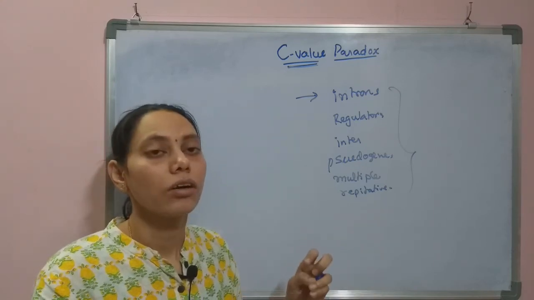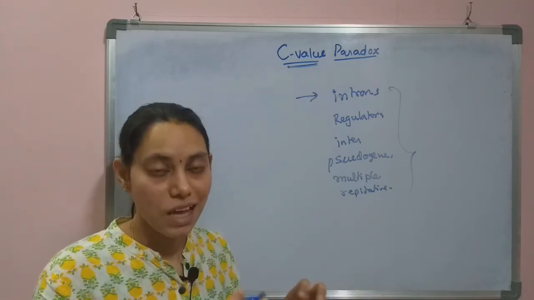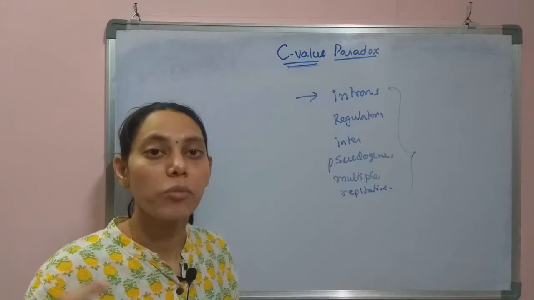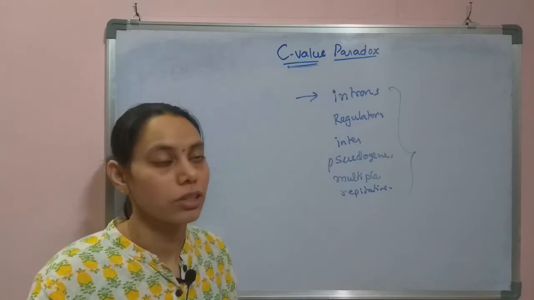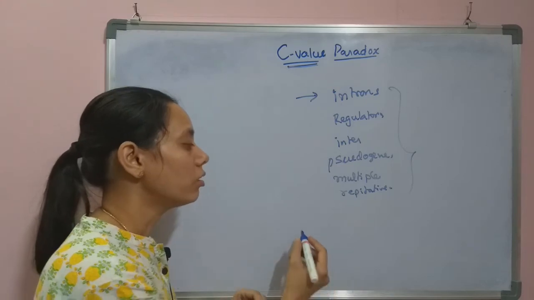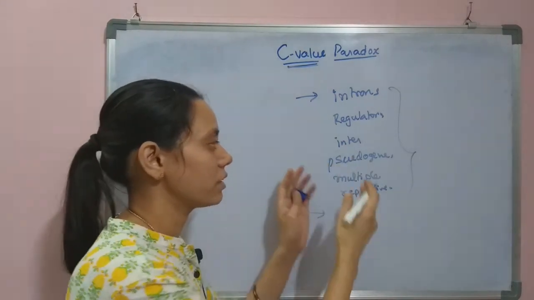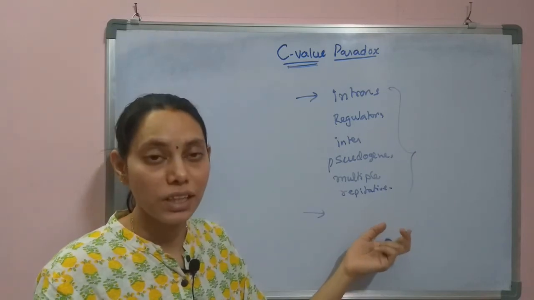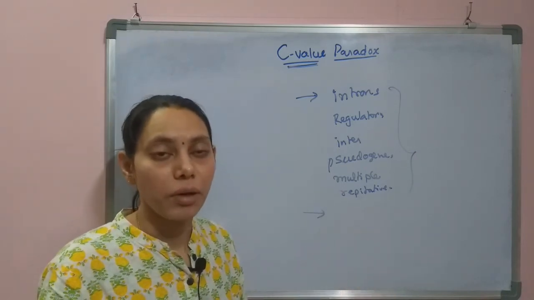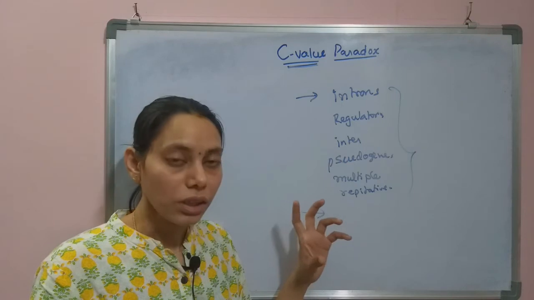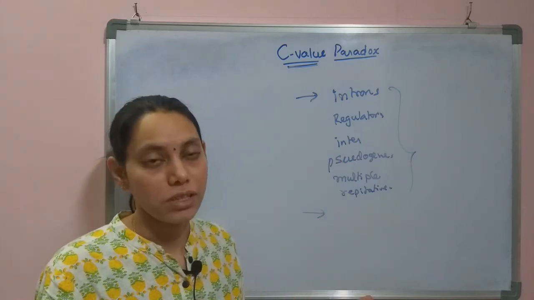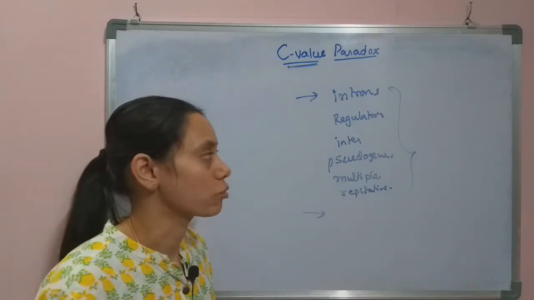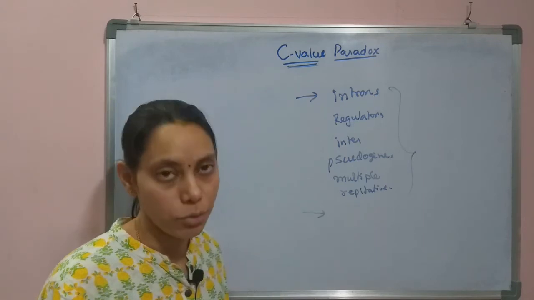That means for an organism, natural selection favors the amount of DNA suitable for it. So the length of these sequences, this type of non-coding portion of the DNA, will be decided by the natural selection of an organism during its evolution. So that is the answer for the C value paradox.